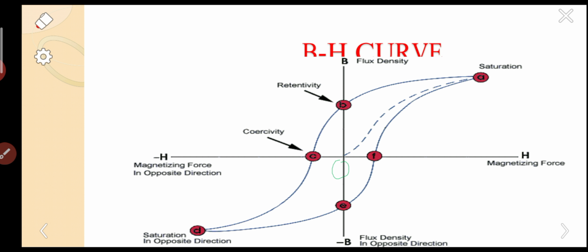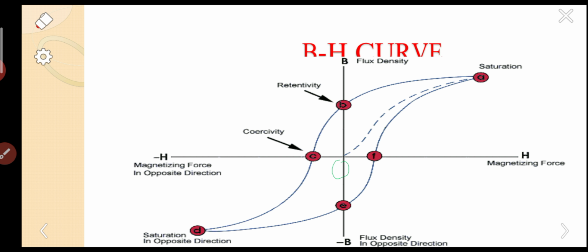From here, if we increase the field further, it will follow D, E, F, A, and after the completion of the cycle, it again reaches A. So it has started from O and ends at A. It will follow like this.